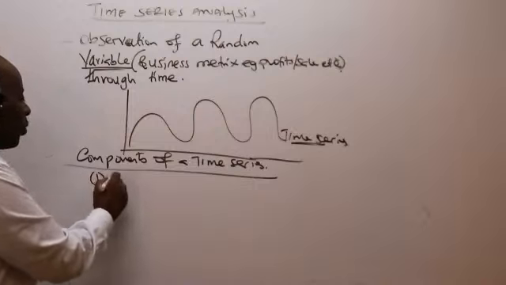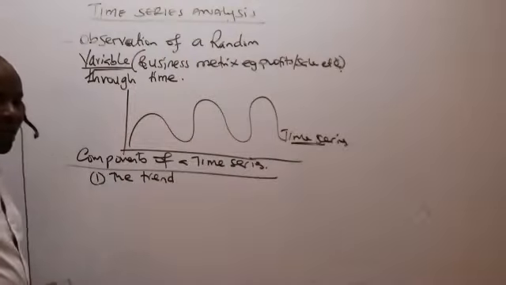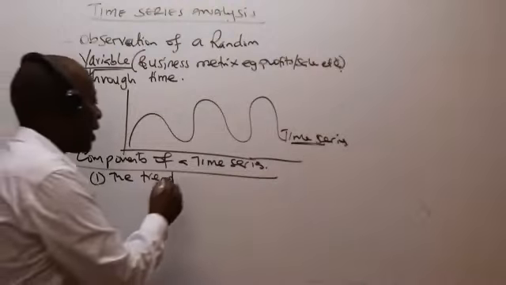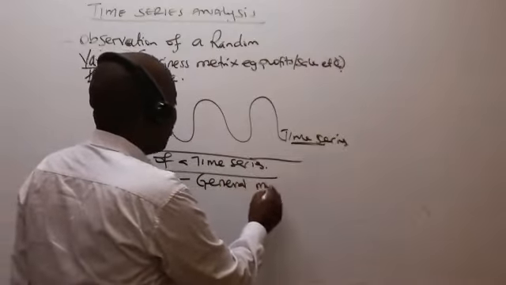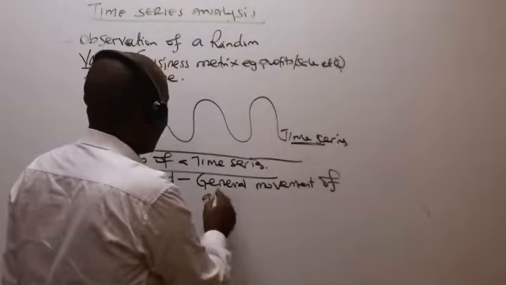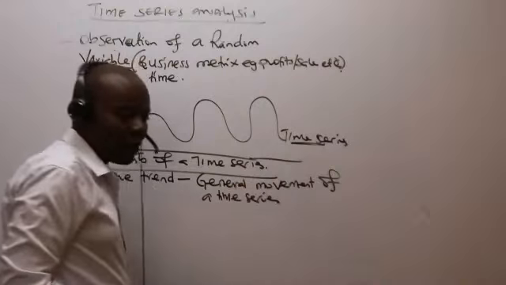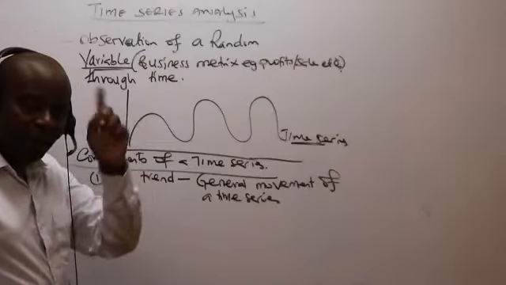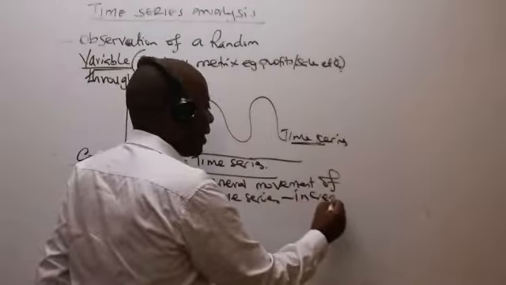Number one, we have what we call the trend. This is a major component of a time series, which basically gives us the general movement of a time series, which could either be increasing or decreasing.